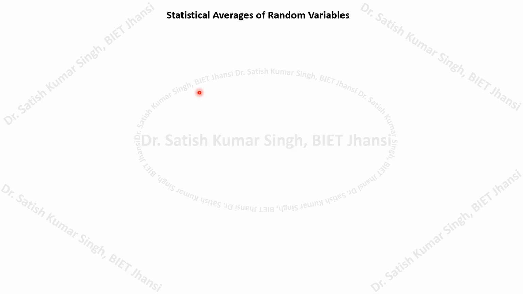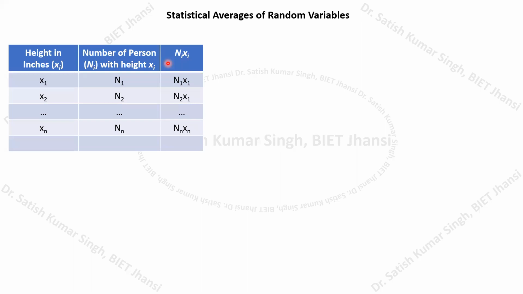So the first statistical average that we are interested in the case of random variables are the average or mean value, or it may be called the expected value. Try to consider this example. Suppose we have a class which consists of 100 students. If we measure the height of the students in inches, then obviously, because all 100 students would not have the same height, they may have different heights.